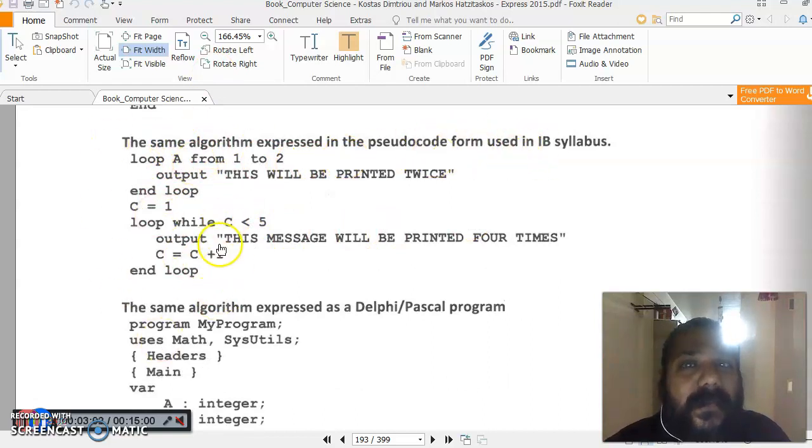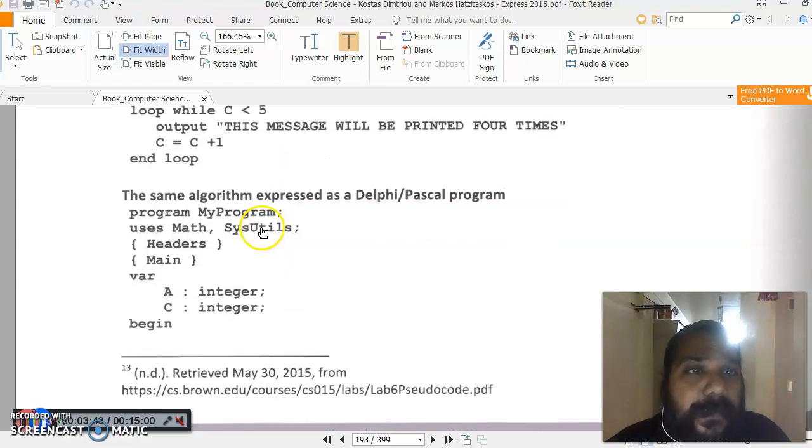This pseudocode form is from the IB syllabus. They have started a first loop which runs twice, and this message is given as output 2 times. After that they declare one variable C with a value of 1, because the next loop should run 4 times. They have used the condition while, checking that while the value of C is less than 5, this message will be printed, and then they increment it. Please note, this loop is true till the value of C is less than 5. As soon as it comes to 5, it comes out of the loop.